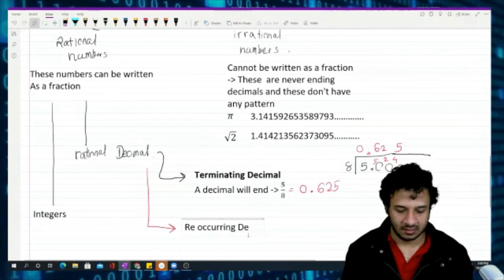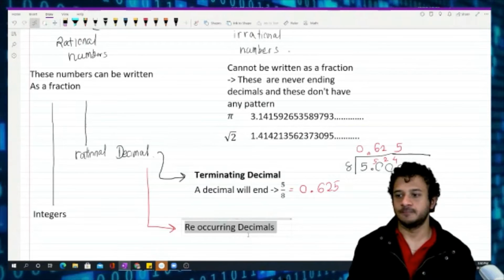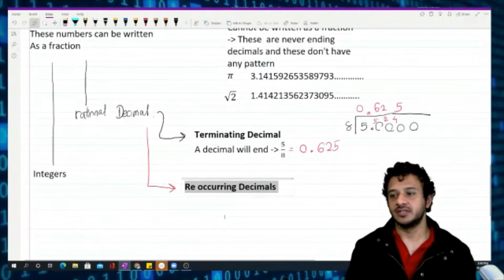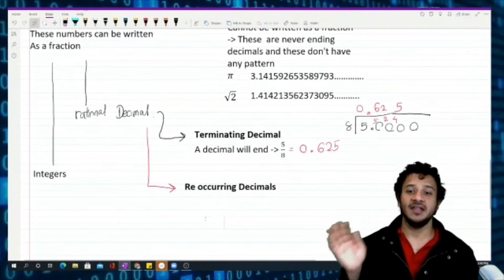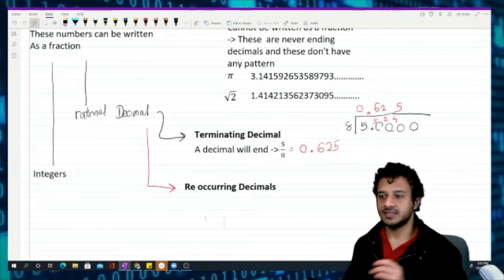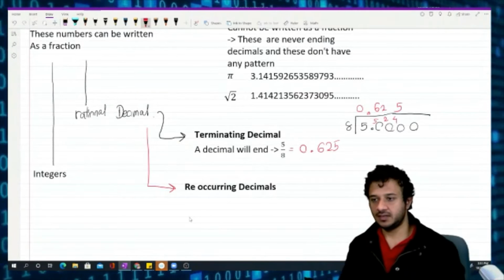Reoccurring decimals. What are these reoccurring decimals? Reoccurring decimals means they are never ending, but they have a nice pattern. Yeah? As an example, let's say, yeah,